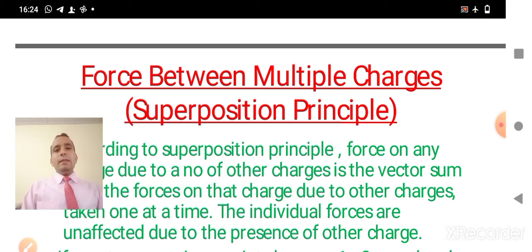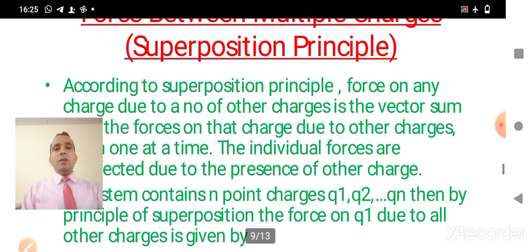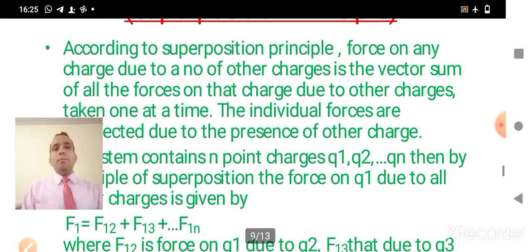Now, what will happen if we have more than two charges? Suppose we have more than two charges and we want to calculate the resultant force on a single charge. Then, for such a problem, we will apply the principle of superposition. The principle of superposition states that the force on any charge due to a number of other charges is the vector sum of all the forces on that charge due to the other charges taken one at a time.